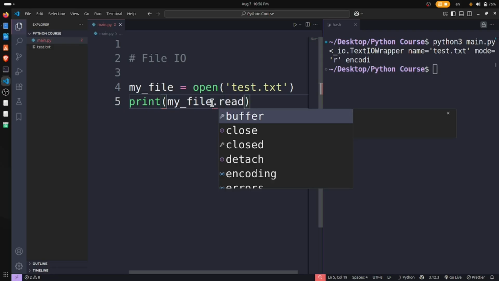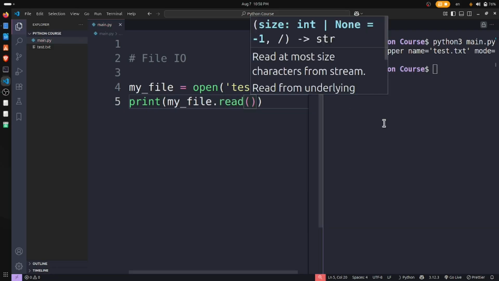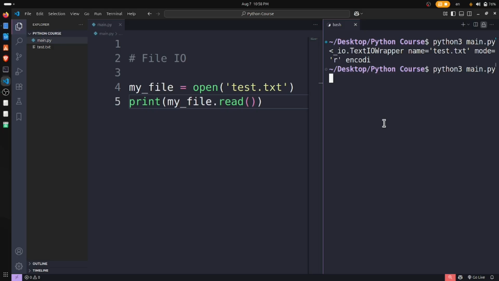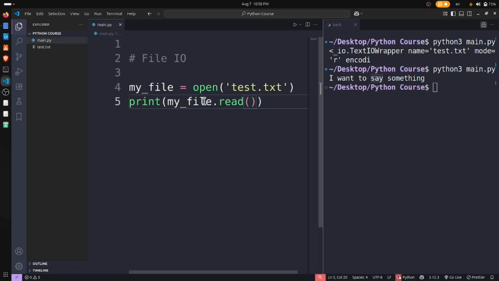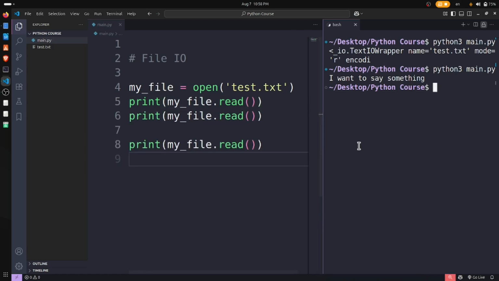Let's say file name, read it, just read this file. What happens? I want to say something which is in this file. This sentence is written in this file, and we have it here on the console. We have read this, and let's print it once again, 3 times.